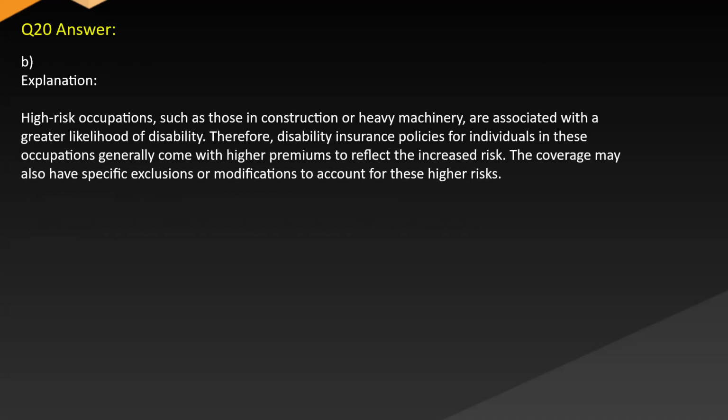Answer. B. Explanation. High-risk occupations, such as those in construction or heavy machinery, are associated with a greater likelihood of disability. Therefore, disability insurance policies for individuals in these occupations generally come with higher premiums to reflect the increased risk. The coverage may also have specific exclusions or modifications to account for these higher risks.